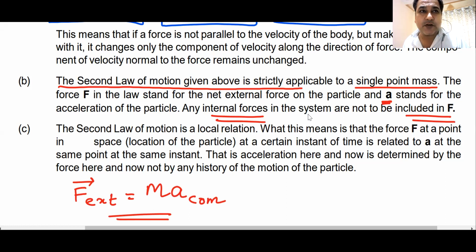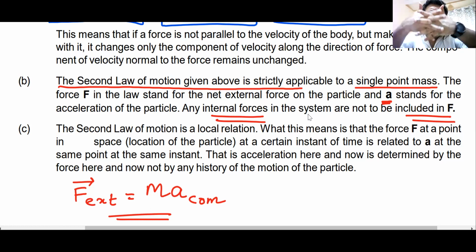Law of conservation of linear momentum applied for a system of bodies. If the net external force acting on the body is zero, the center of mass does not go anywhere. The velocity of center of mass remains the same. The position, the displacement. Do we remember that? If the center of mass is at rest initially, it will never move at all. There will be no displacement of the center of mass if initially it was at rest.